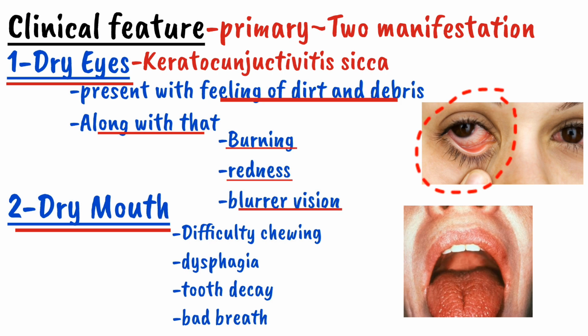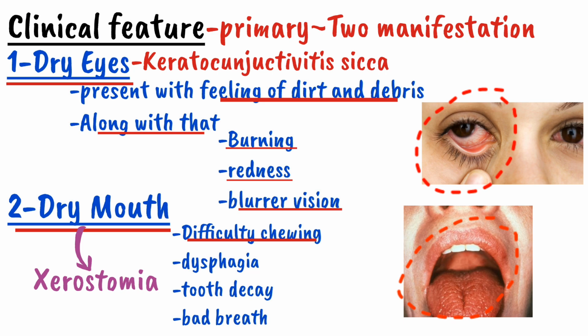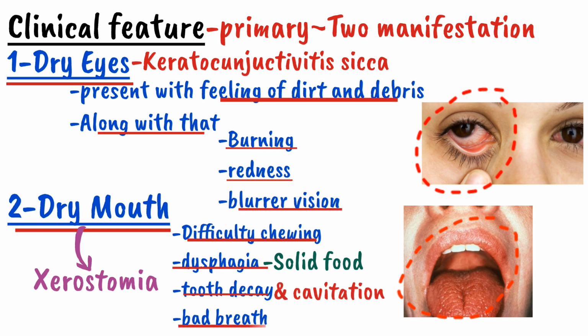The second one is a dry mouth. The dry mouth is also called as a xerostomia. The patient will complain of a difficulty chewing and dysphagia. Dysphagia is primary to a solid object. Apart from that, there will be a tooth decay and cavitation which will lead to bad breath.